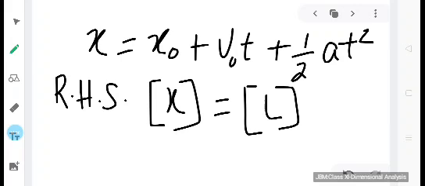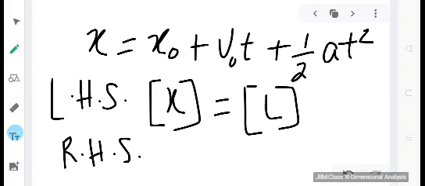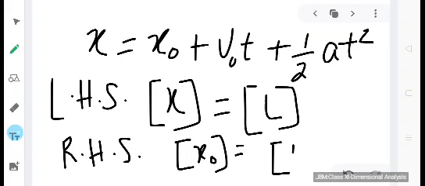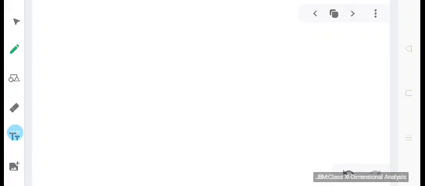Now we have to take all the terms given on the right hand side. So on the right hand side the first term is x0, which is again a position. It is the term showing the initial position of the particle, and has the dimension of length.